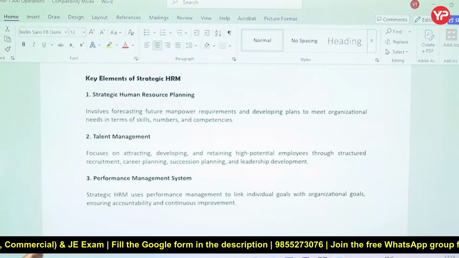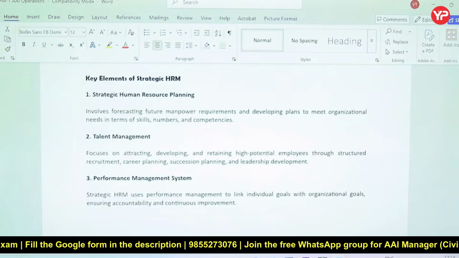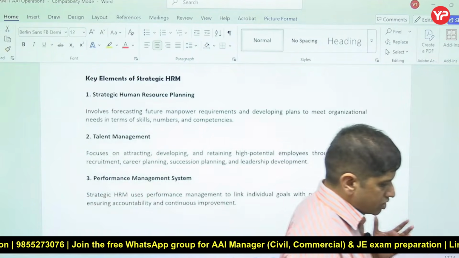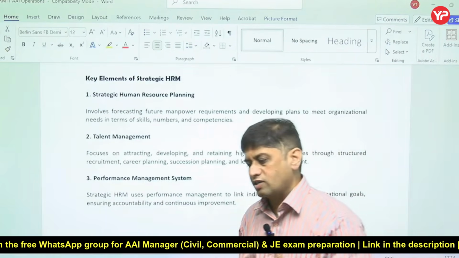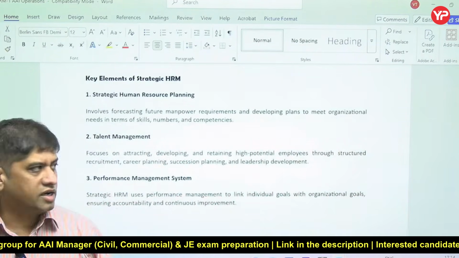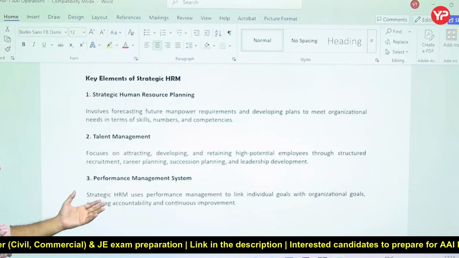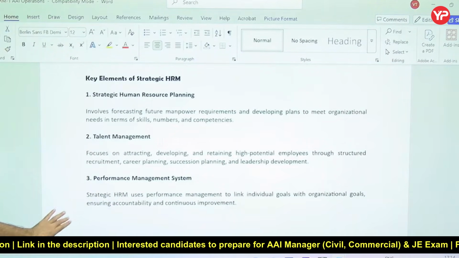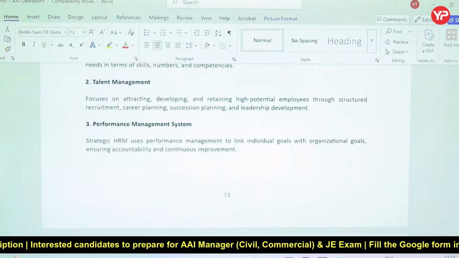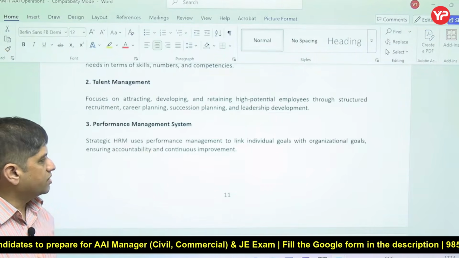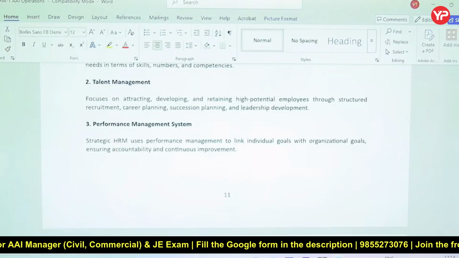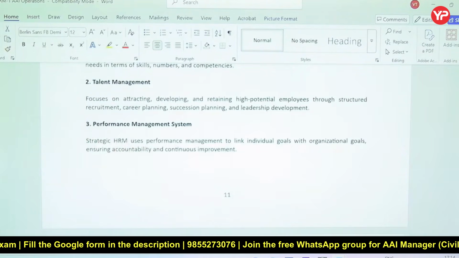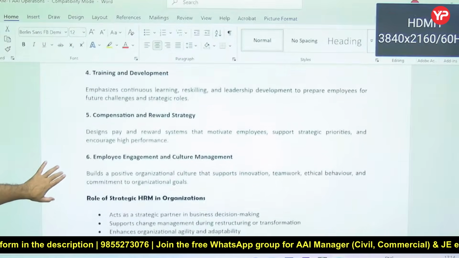So what are the key elements? Strategic human resource planning: make a plan to meet organizational needs in terms of skills, number, competencies. Hire the most important people, bring them on board and retain them in the organization. Then comes talent management, which focuses on attracting, developing and retaining high-potential employees through recruitment, career planning and so on. Performance management system: strategic HRM uses performance management to link individual goals with organizational goals. So continuous improvement is ensured. So a performance management system actually has to be there. These things are to be taken care of.